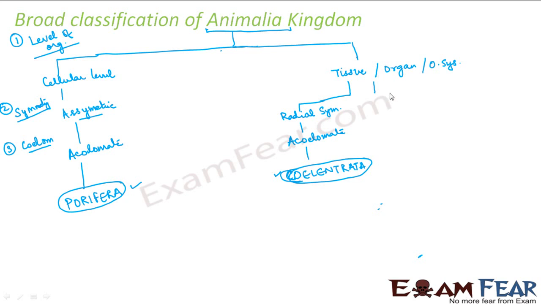Now if we talk about the remaining levels of organization, that is the organ level and the organ system level, these other organisms have bilateral symmetry.